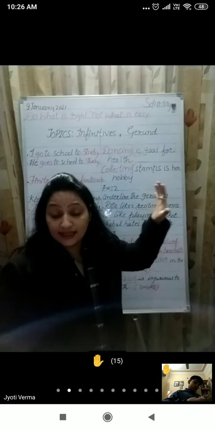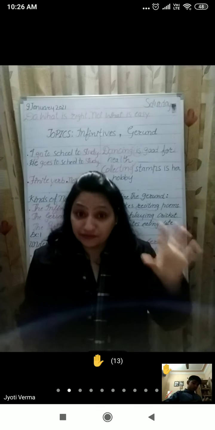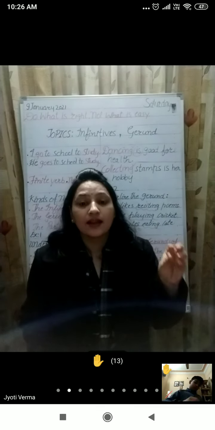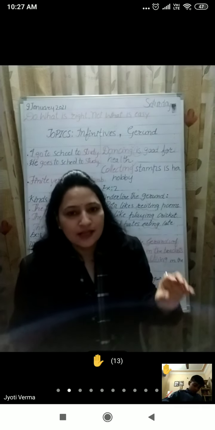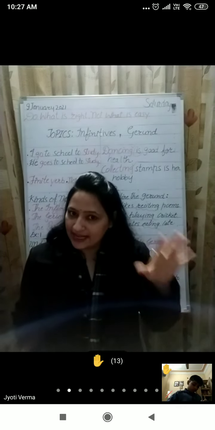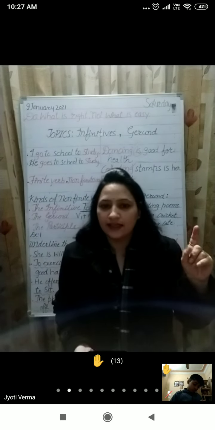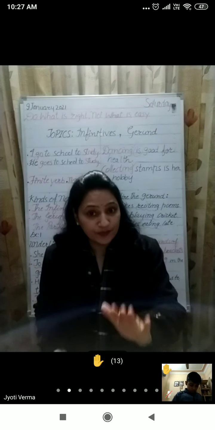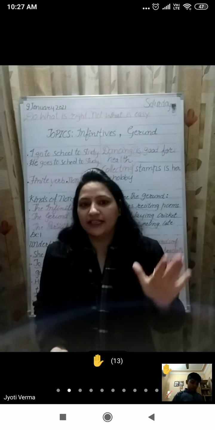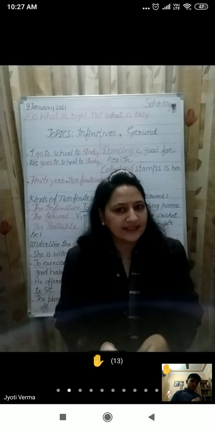So next we learnt about gerund. My dear students, the word which is actually a verb but functions as a noun is called gerund. It is simply made by putting ing with the base form. It can function as a subject, as an object, or as an object of the preposition. I hope it is clear to you.